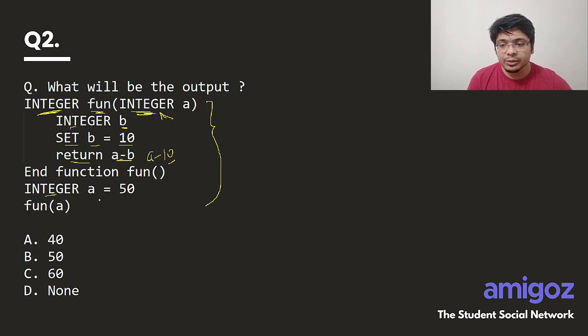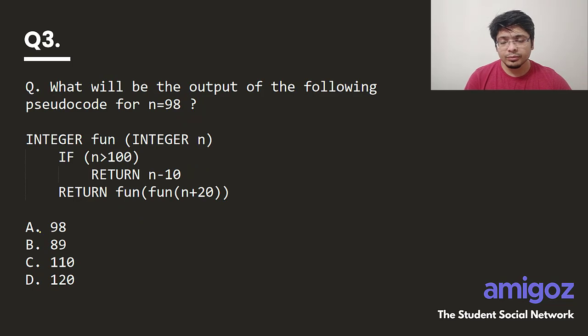So integer a is equal to 50. You are creating another integer and then you are calling the function. So fun of 50 will be called. So here a is equal to 50. What are we doing here? b is equal to 10, right? A minus b is equal to 50 minus 10, which is 40. So the answer will be 40. This is the correct answer. Again, a very simple question.